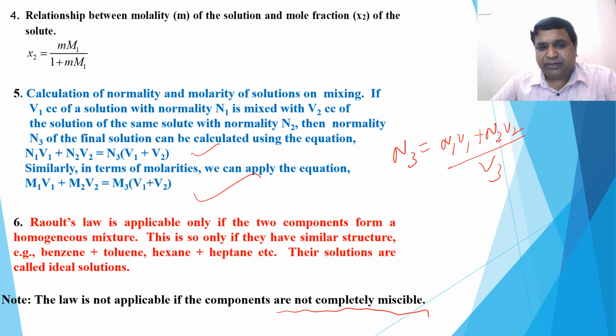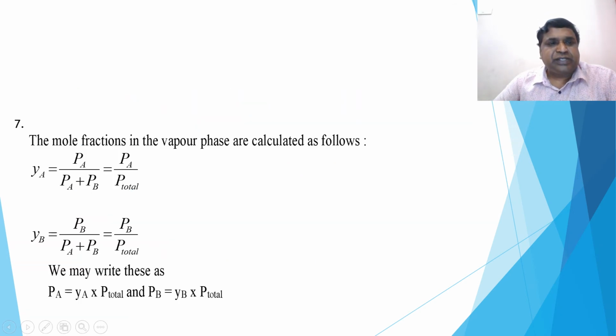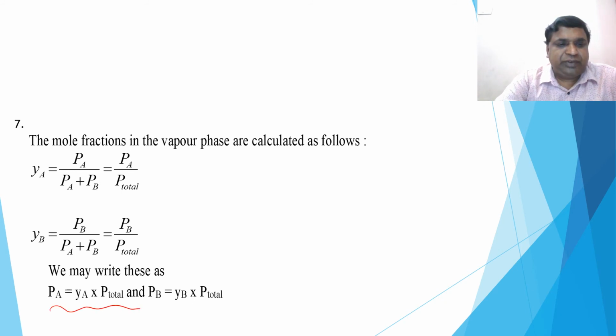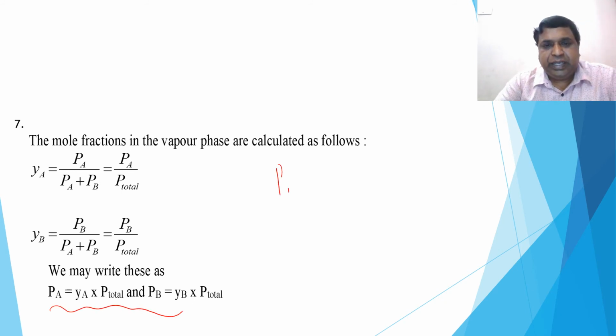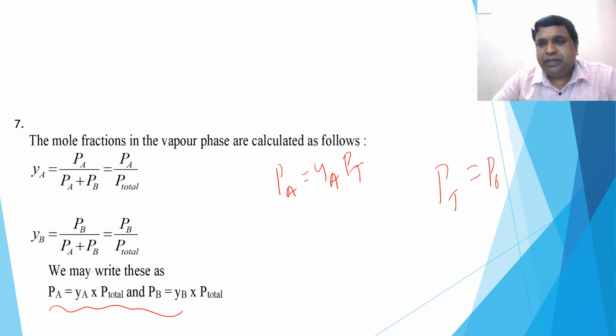So that you remember. So next, the mole fraction in the vapor phase is calculated as, so YA is equal to PA divided by PA plus PB. This is the other way, so you already know the formula which I have given. So PA is equal to YA into P total. But what is P total? P total is equal to PA plus PB.